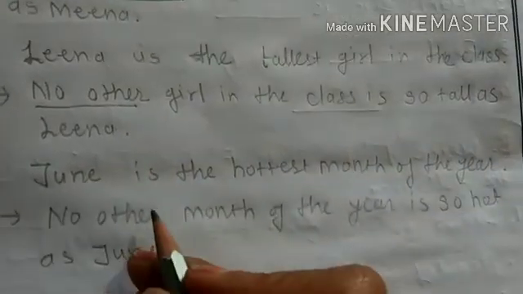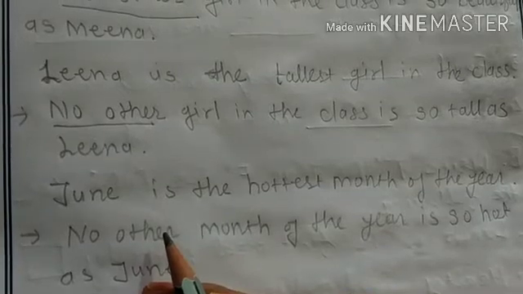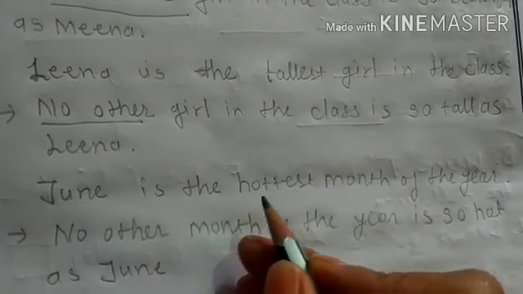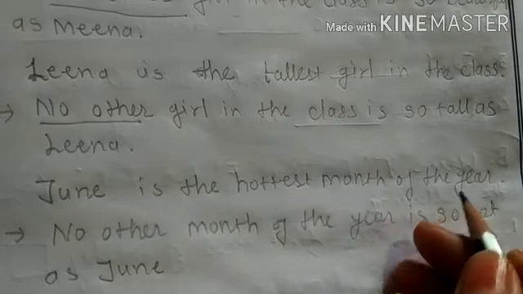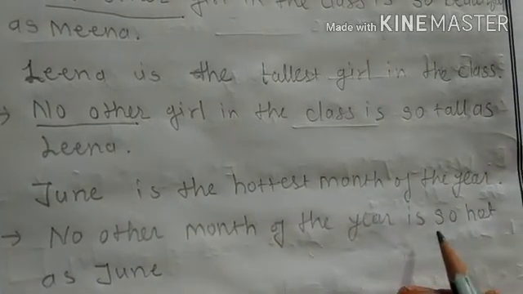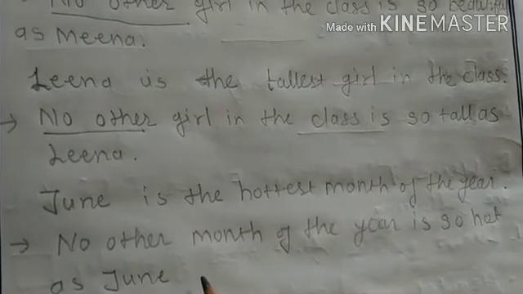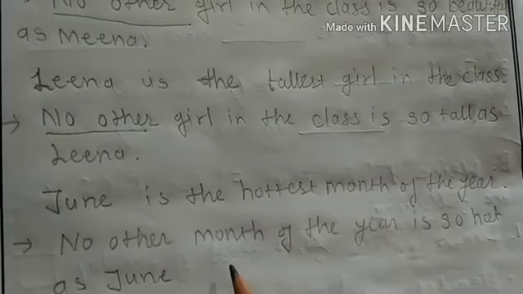The next example is from your textbook, exercise number 6 on page number 28. June is the hottest month of the year. So in the beginning, no other month of the year is so hot as June. In this way, we can convert superlative degree into positive.